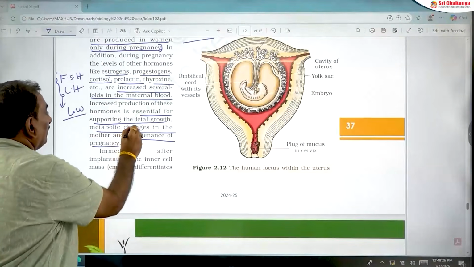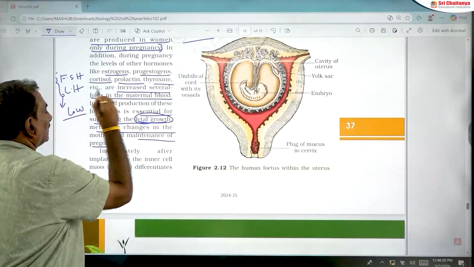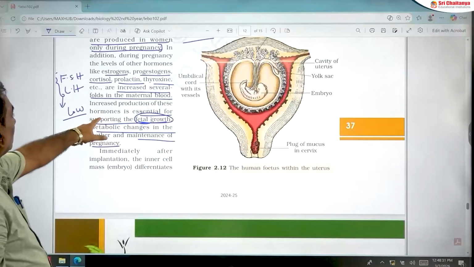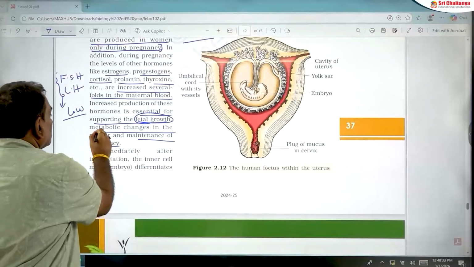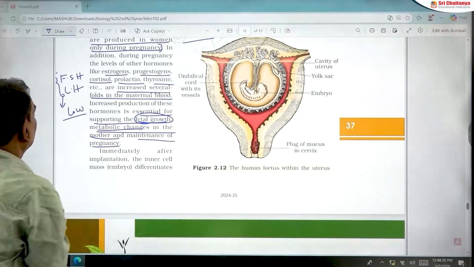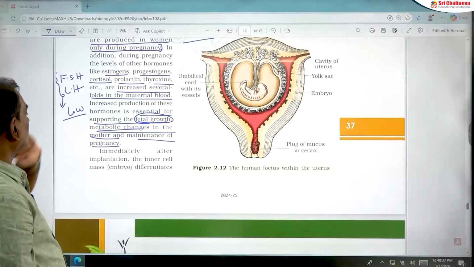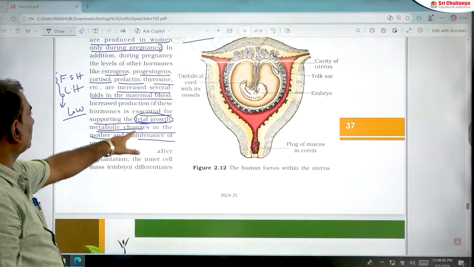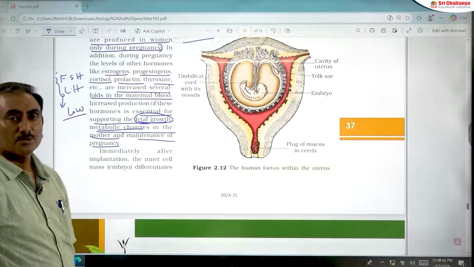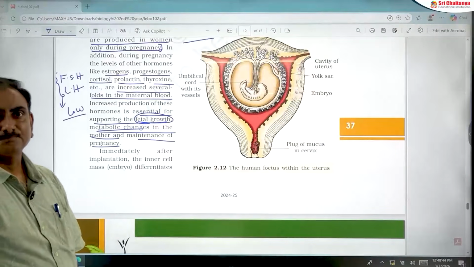So supporting fetal growth is supported by the cortisol hormone. Metabolic changes in the mother is caused by the thyroxine hormone, and maintenance of pregnancy is caused by the progesterone and estrogen. This is very important.